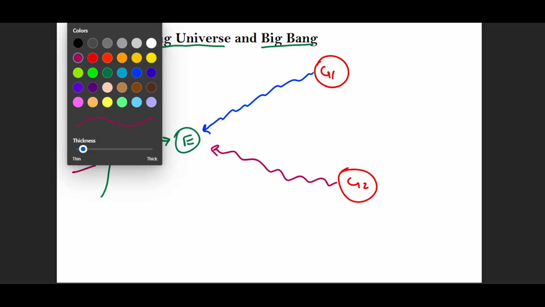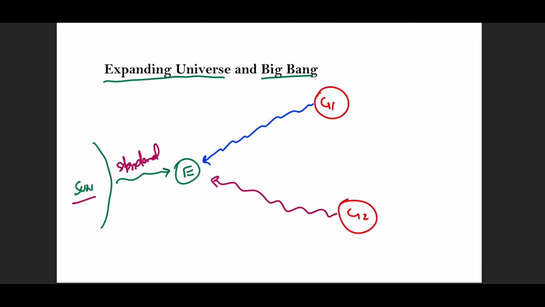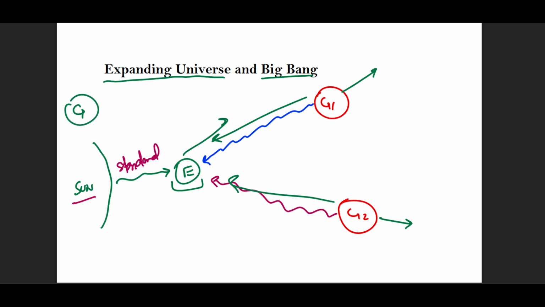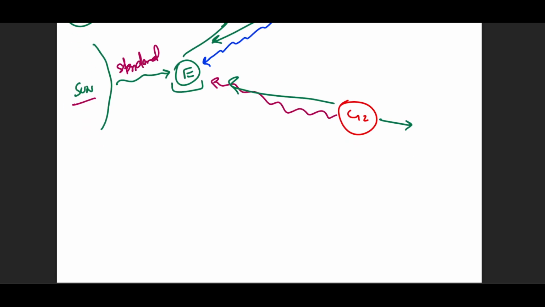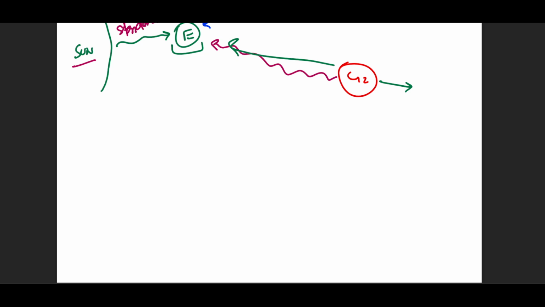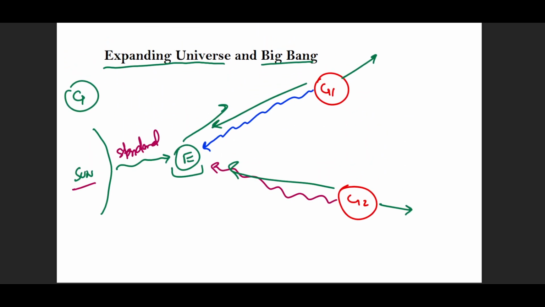So based on this idea, we reach the conclusion that if these galaxies are moving away from us because of the Doppler effect, then there must have been a time when they were close together, when they were collected at a single point. Now, we are observing everything from the Earth. It is possible that we are also moving away from another galaxy that is slightly behind us, or slightly in 3 dimensions is located somewhere else. So in reality, every single object is moving away from each other in terms of the expansion of the universe.